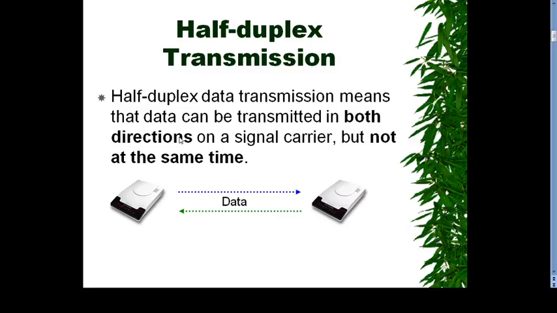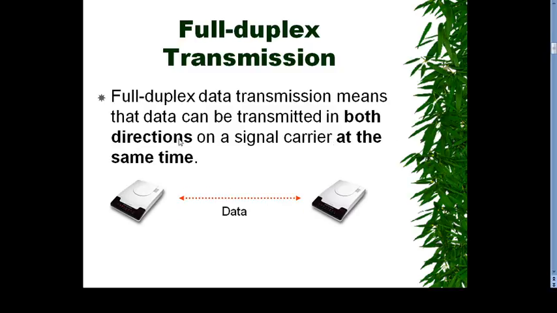Why is it called half duplex? Because in both directions the data can be transmitted and received on a single carrier, but at a single time we perform only a single operation. Either we can transmit the data or we can receive the data. That is called half duplex.